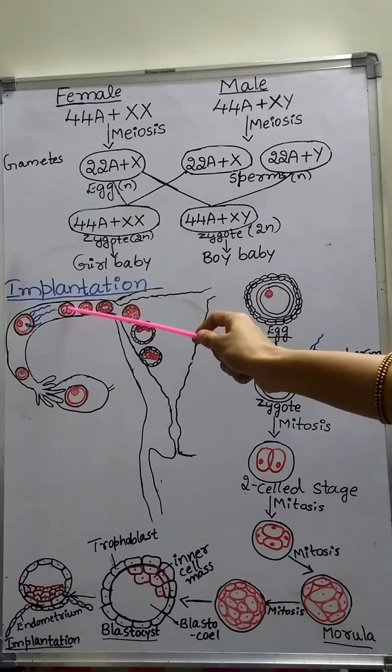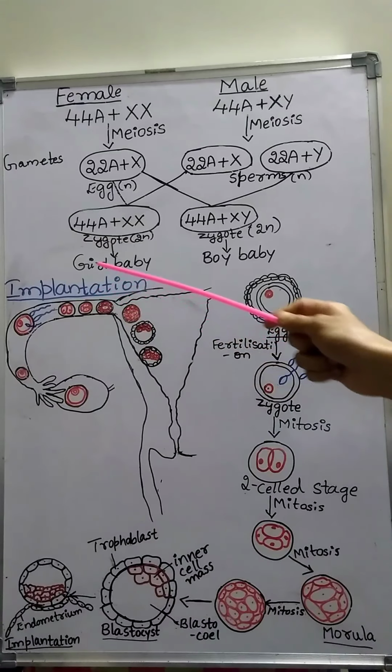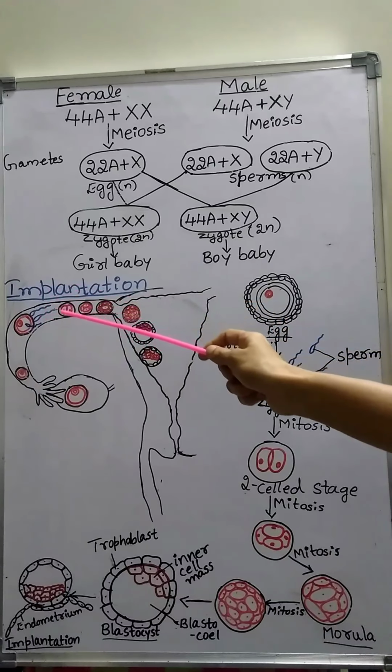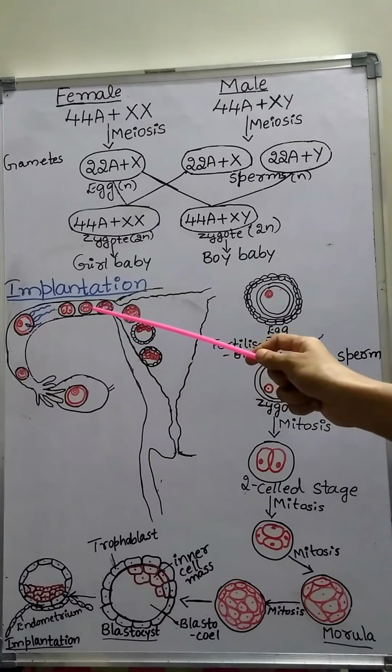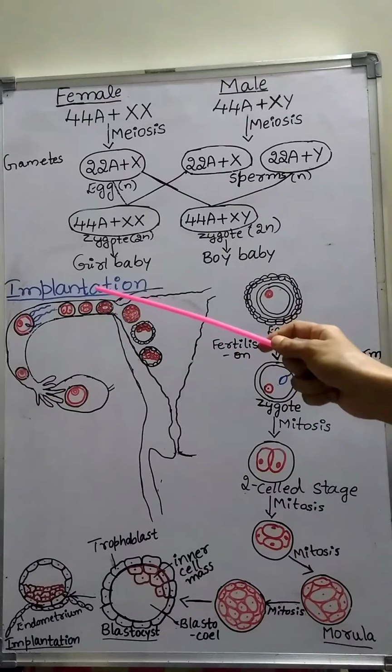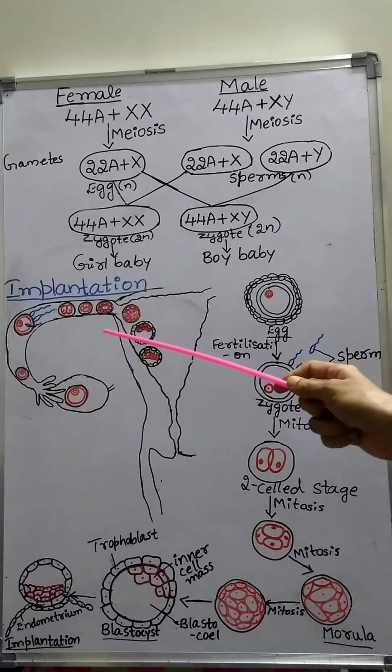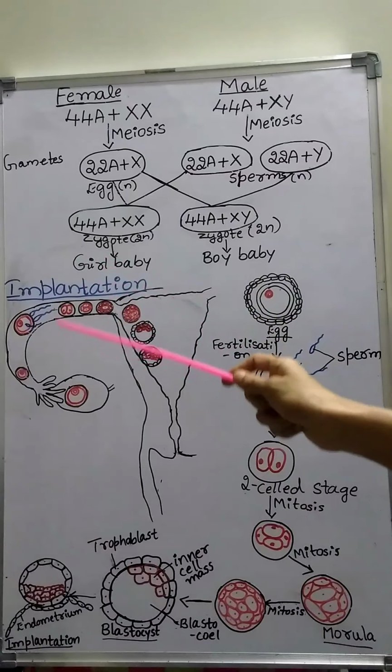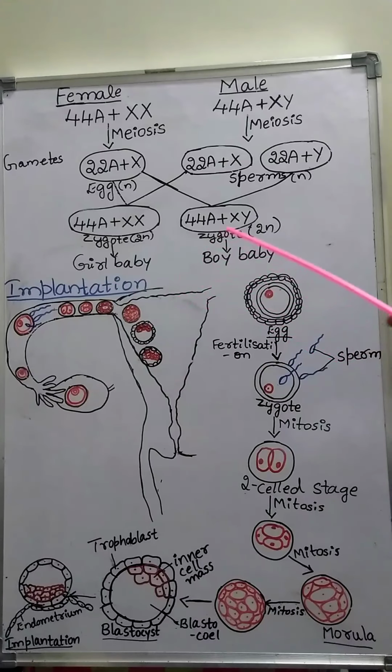Zygote is single celled and diploid. That zygote repeatedly undergoes mitotic cell division.